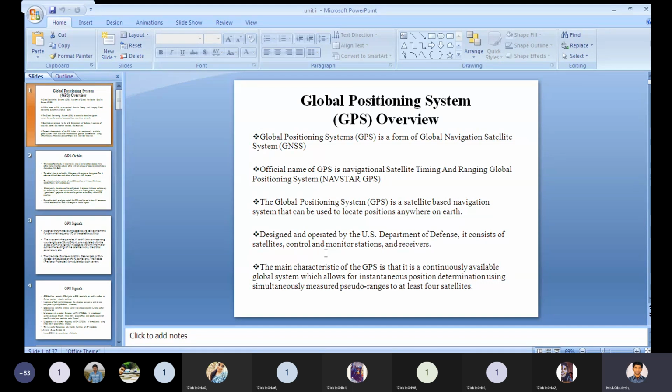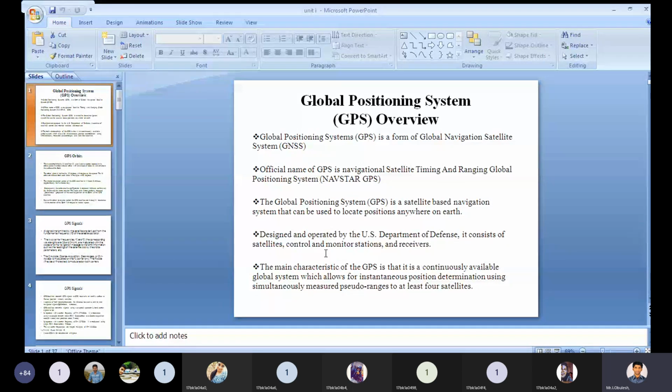You need to keep in mind these are the key points from the GPS overview. So Global Positioning System is a form of global navigation satellite system, GNSS.